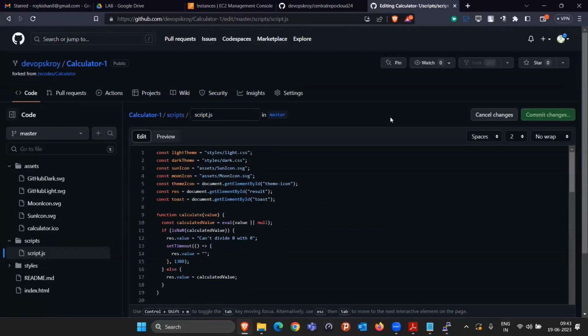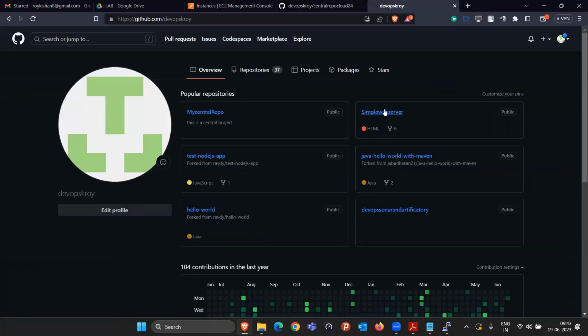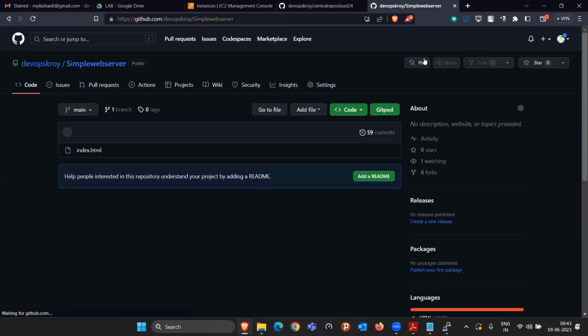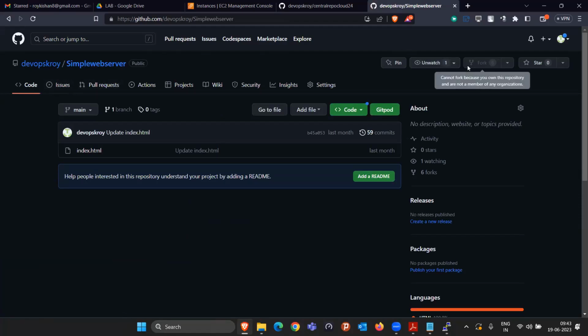So you have to fork this repository. If some repository belongs to some other person and you want to clone it directly to your account so you can edit everything, then you can fork the repository. Getting it? And you cannot fork your own repository. That's why if I click on any repository that is owned by me, I cannot fork it. I can fork only a repository created by some other person. So just keep that in mind. Is it fine, all of you?